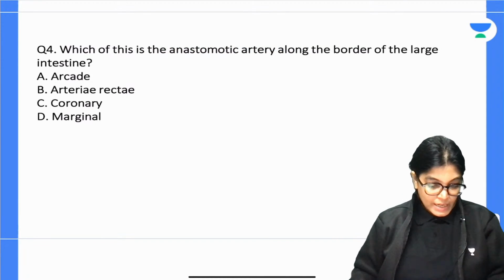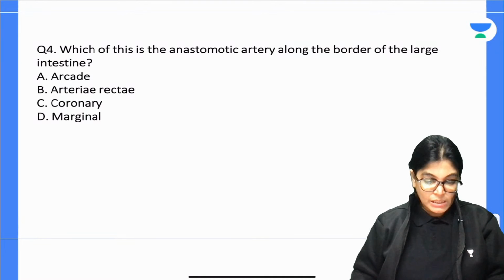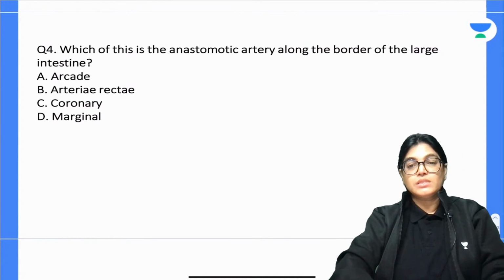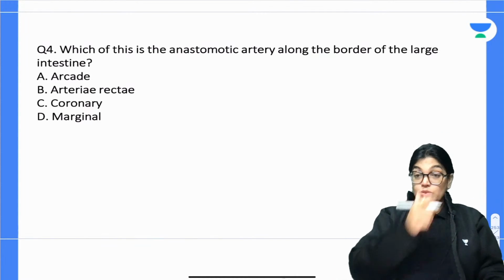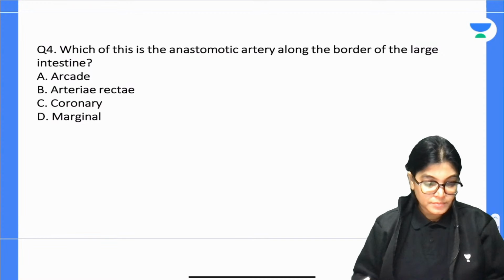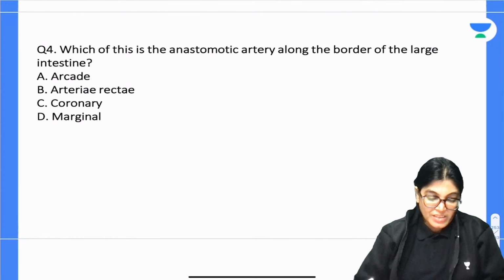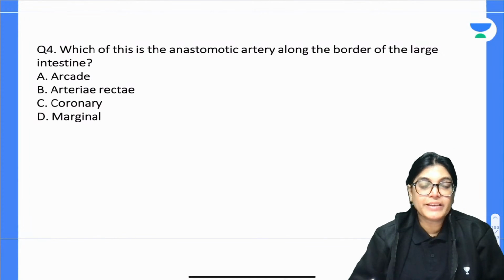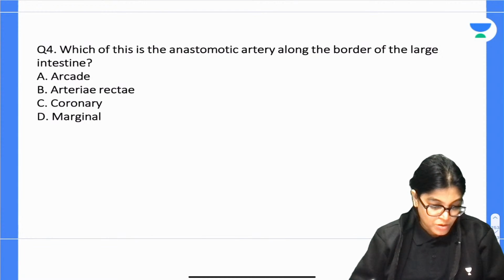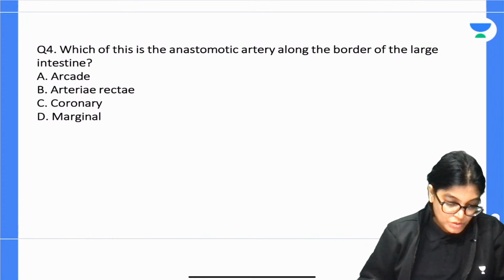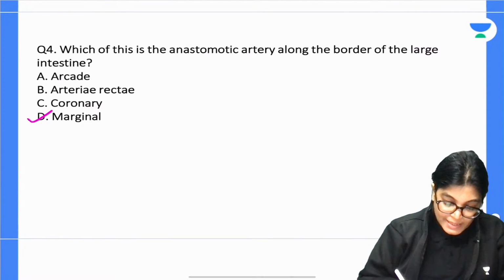Which of these is the anastomotic artery? I got an answer from Mangla: marginal. Okay, what about others? All these are previous year MCQs. Okay, aspirants, what is the answer? I got an answer only from Mangla. Rochan Mangla has given the right answer. Anyone else wants to give the answer? So yes, Mangla, you are absolutely right. D is perfectly the correct answer.